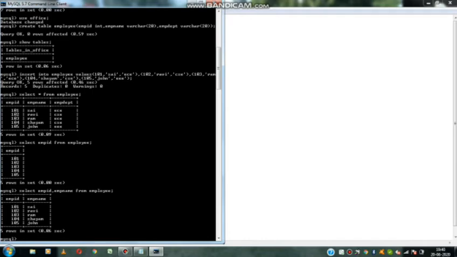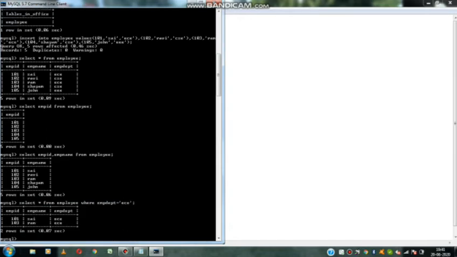Now I want to print who are all the employees from the ECE department. So I am giving select star from employee where EMP department equals ECE.